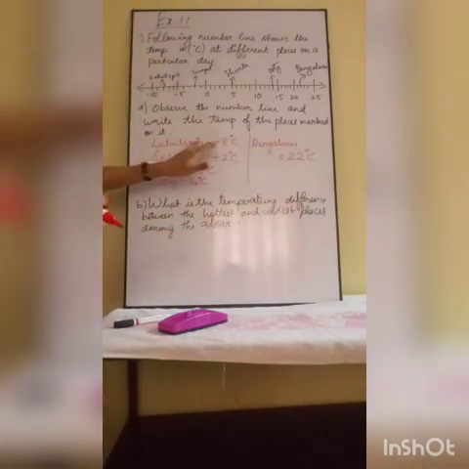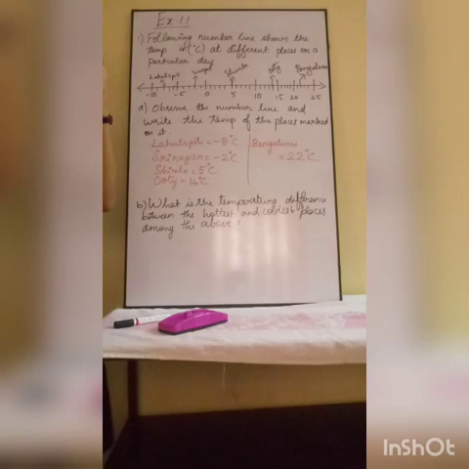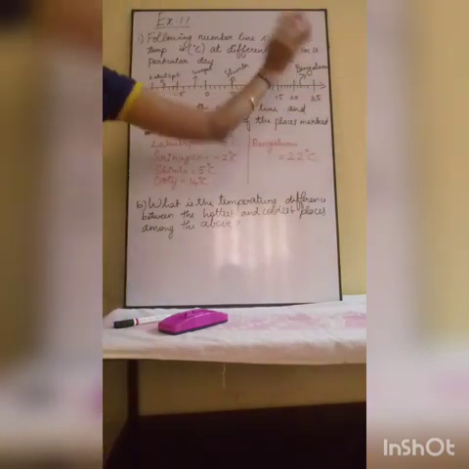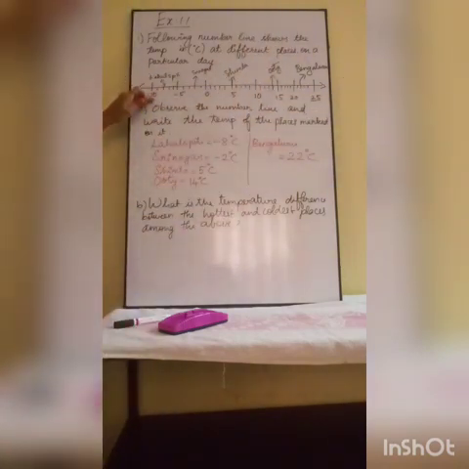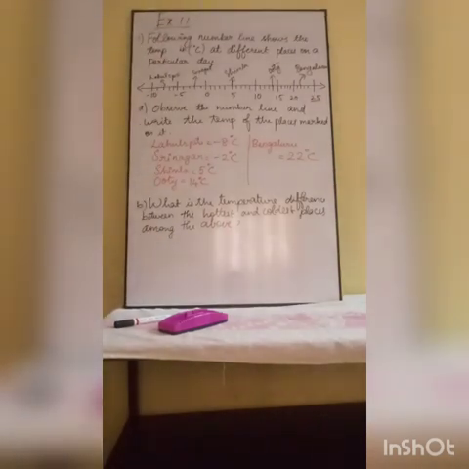So, Lahul Spiti is minus 8 degrees Celsius. Srinagar is minus 2 degrees Celsius. Shimla is 5 degrees Celsius. Ooty is 14 degrees Celsius. Bengaluru is 22 degrees Celsius. The next big question is, what is the temperature difference between the hottest and the coldest place among the above? I told you, when the degree is positive, it is hottest. When the degree is negative, the place is coldest. Now we have to find the temperature difference between the hottest and coldest place.